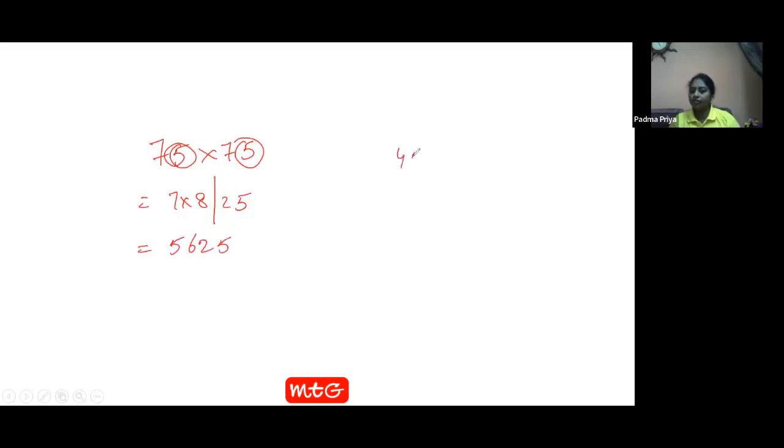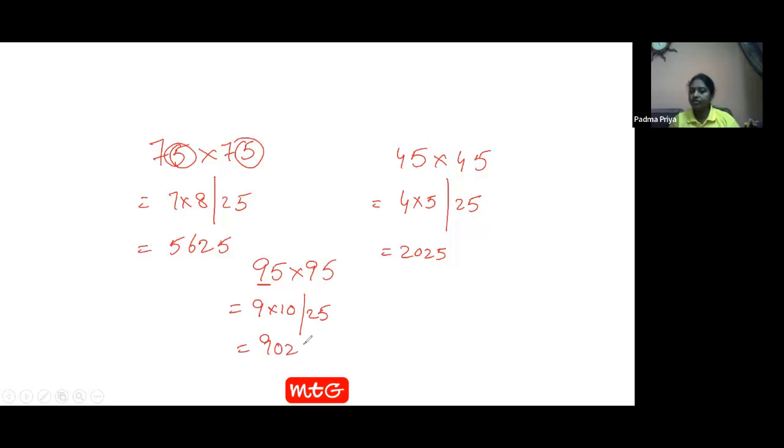If you want to multiply 45 with 45, again, it will be easy. The first part, 4, you should multiply with its next number. And the next part is 25. 2025. If you want to multiply a bigger number, 95 into 95. Again, this is also the same. 9. What is the next number for 9? 10. 9 into 10 followed by 25. 9 tens are 90. 9025.